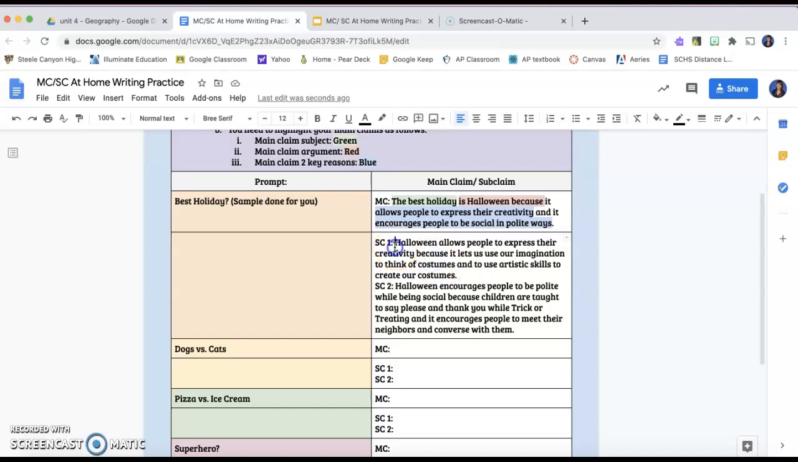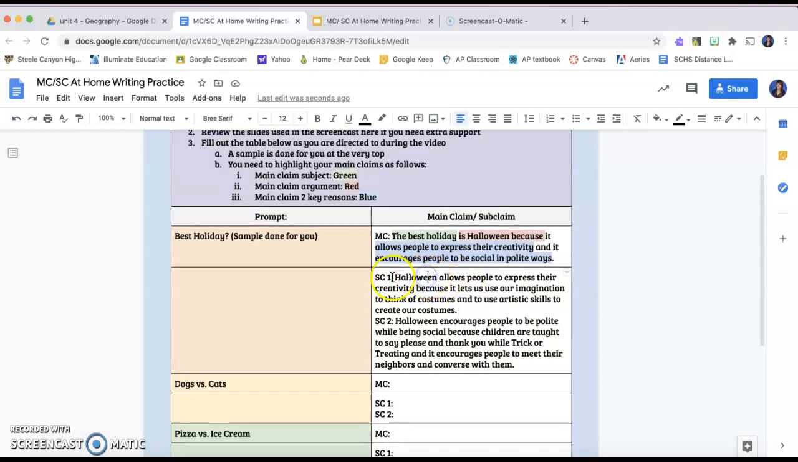So again, this one would say Halloween allows people to express their creativity, our first reason up here, because then you give two more reasons. And again, normally it's based on evidence. Right now, just do it off the top of your head because we don't have evidence. In your actual essay, you'll obviously have evidence. We'll be reading articles. So Halloween allows people to express their creativity because it lets us use our imagination to think of costumes. That's one. And to use artistic skills to create our costumes. That's two. So we can see we have our subject, which is Halloween, our argument, which is allowing people to express their creativity. Then we have our two key reasons.